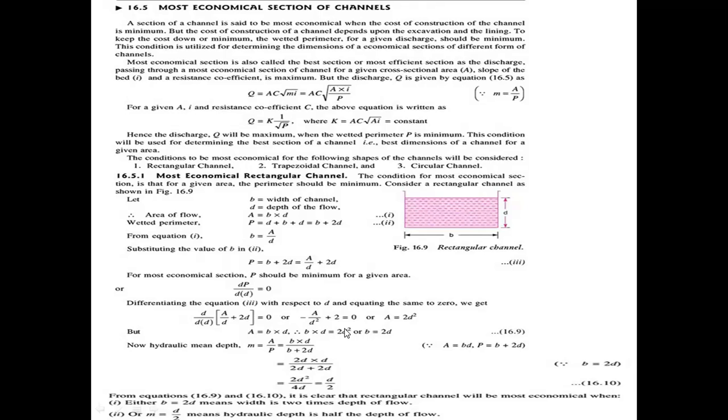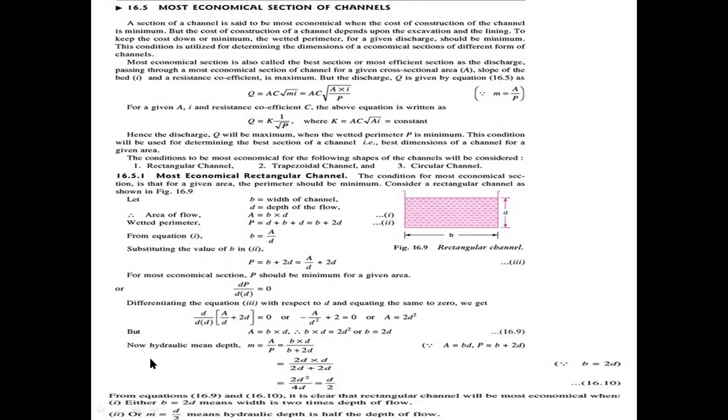Here d square and d are cancelled, remaining 1d. So b equal to 2d. The breadth value b comes as 2d, and the depth value is d.